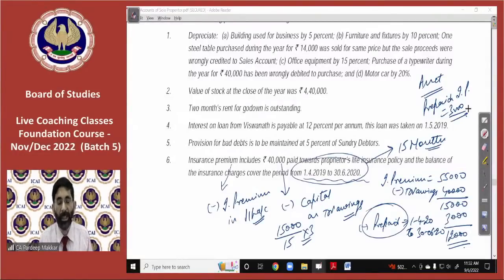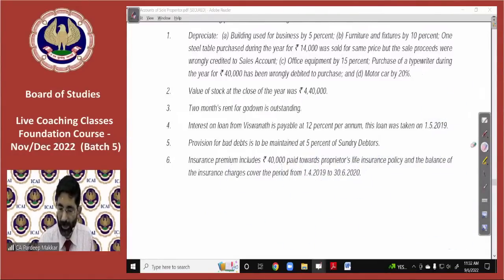Advertisement is by nature an expense. So whenever it is given in trial balance, it means it is a revenue expense entered in debit side of P&L. Sakaldeep Paswan. Pooja Kumari, bad debts will come. I assume everything is clear. If interested to note it down, please note it down. Otherwise, I would like to erase it.